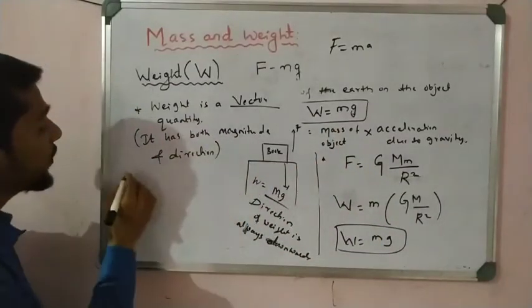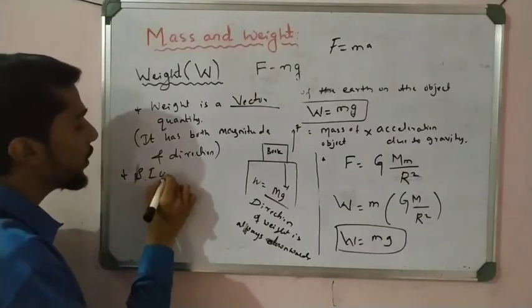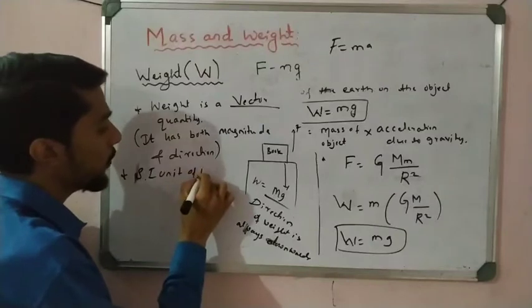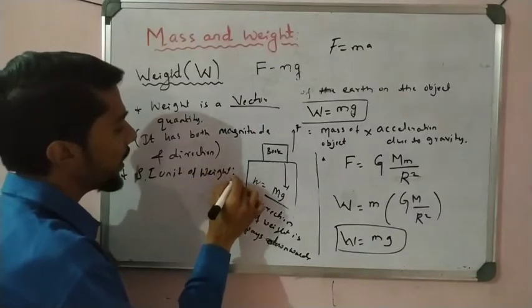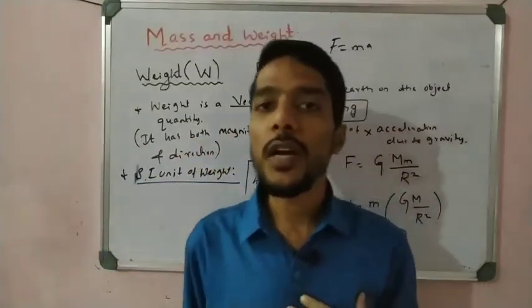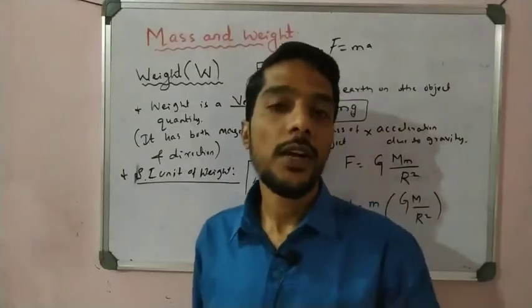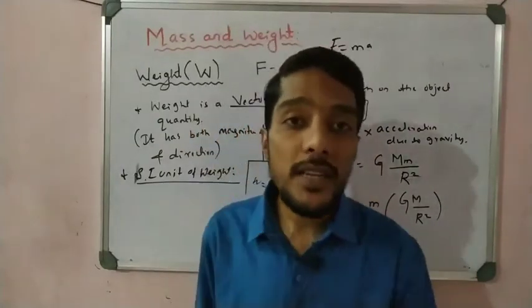Now the next one is the SI unit, the standard international unit of weight. What is the unit of weight here? When someone asks what is your weight, we always tell it in kg, but that is wrong. Weight is not measured in kg.